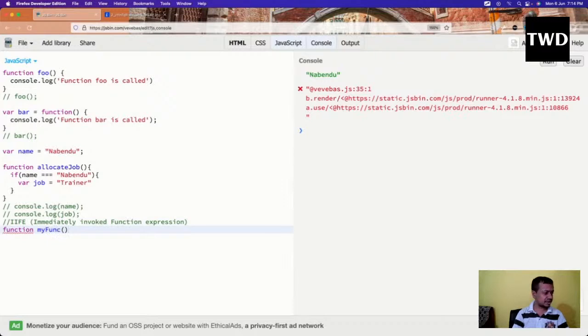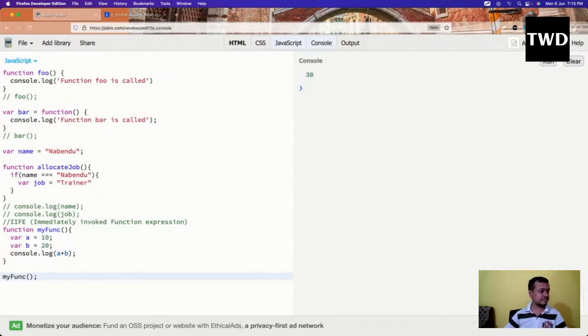Let us first write it normally: var a equal to 10, var b equal to 20, console.log of a plus b, and I call this myFunc.